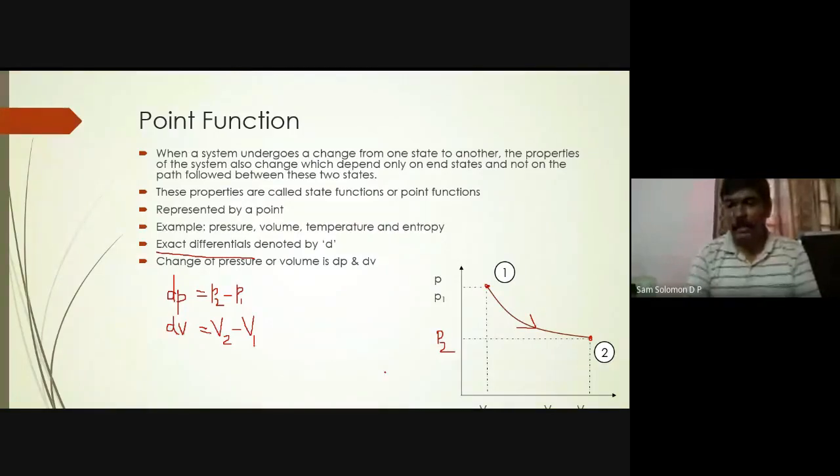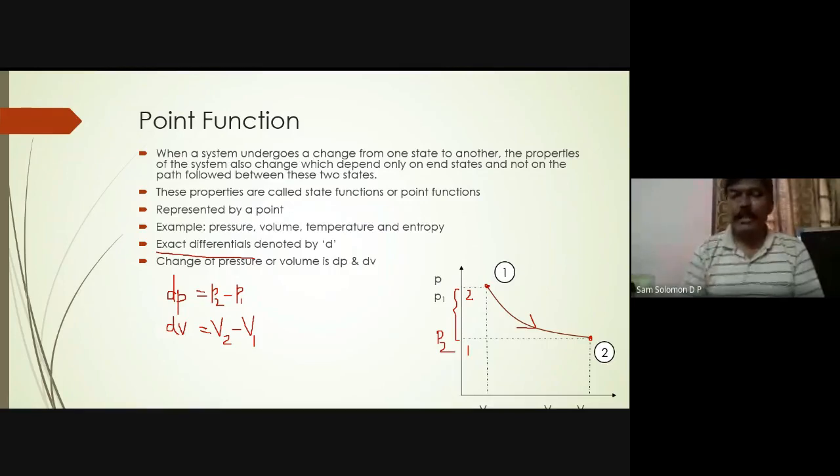Okay, so now the change in pressure. What is the change in pressure? The change in pressure is nothing but P2 minus P1. So if P2 is 1 bar and P1 is 2 bar, what is P2 minus P1? In this case, it is negative because there is a drop in pressure, right? The pressure has dropped. So 1 minus 2, minus 1 bar. That minus sign represents decrease in pressure. So there is a decrease in pressure of 1 bar.